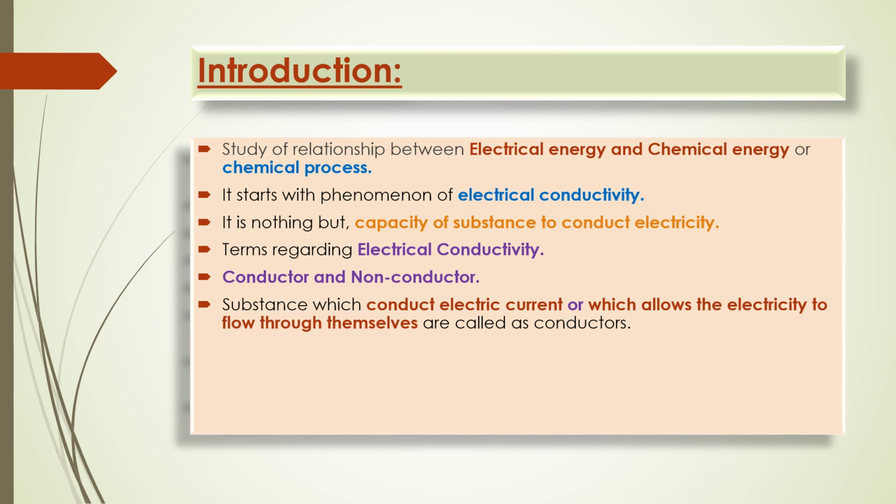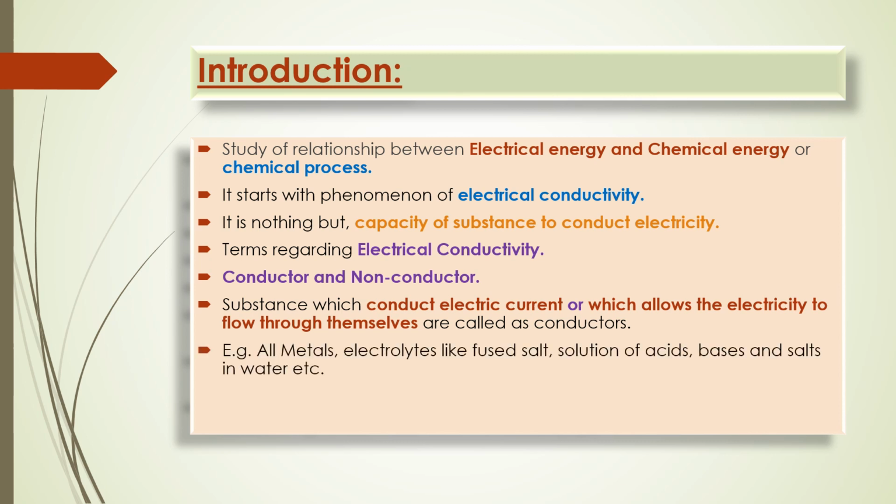It may be any material or any substance which can conduct electric current. For example, you have seen in your house a copper wire. It allows the electric current to flow through it, so that copper wire is nothing but a conductor. Any metal which carries electricity is a conductor.